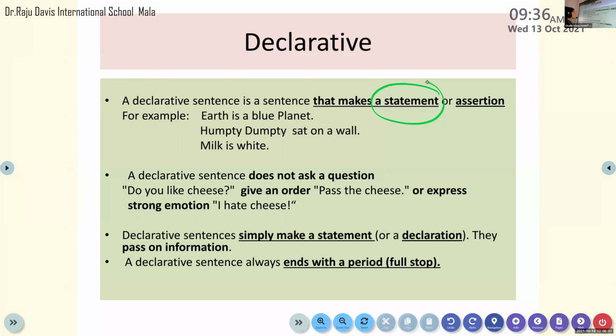Earth is a blue planet. You're familiar with the rhyme Humpty Dumpty sat on a wall. See, Humpty Dumpty is the subject, sat is the verb, sat on a wall is the predicate, which starts with a capital letter and ends with a full stop, isn't it? So this is actually a statement. So this is an example of a declarative sentence.